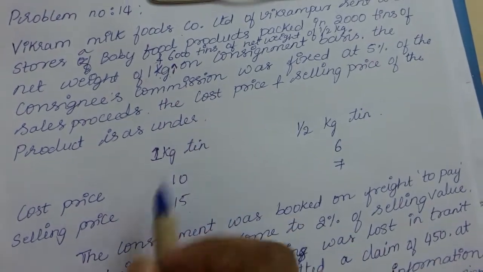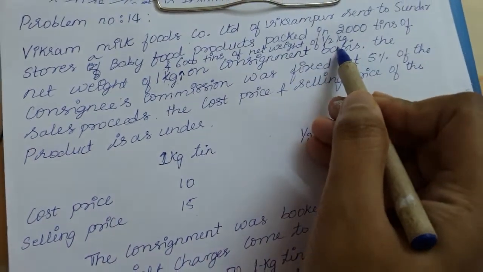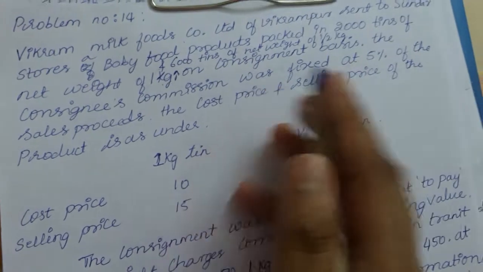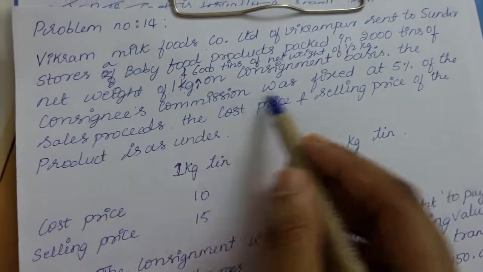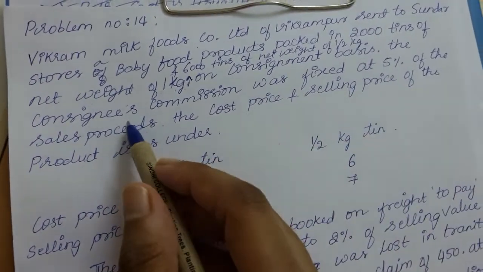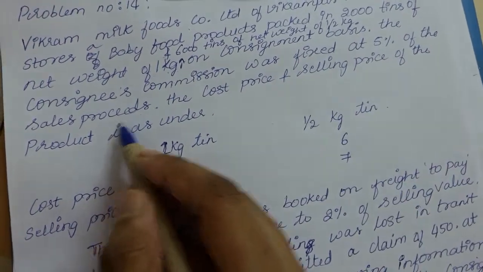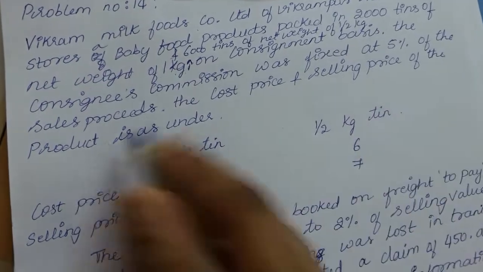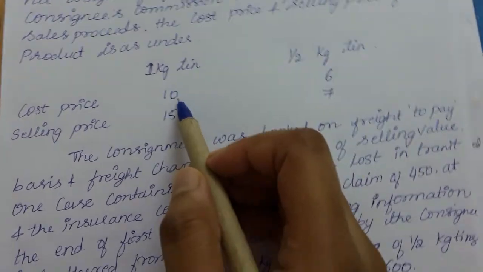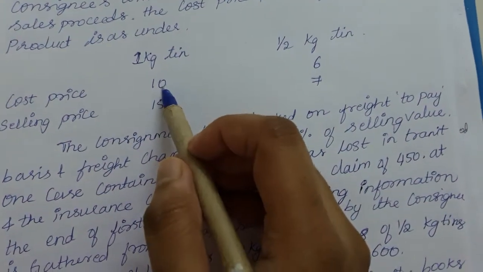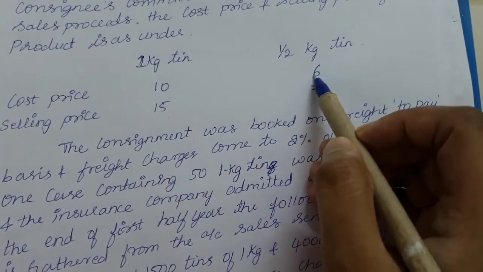Like that 2000 boxes of 1 kg and 6000 tins of net weight of half kg, 6000 small boxes of half kg, were sent on consignment basis. The consignee's commission was fixed at 5% of the sales proceeds. Next, the cost price and the selling price of the product is as under. Cost price is the manufacturing price. For 1 kg tin, the cost price is 10 rupees for each tin. For half kg it is 6 rupees for each.